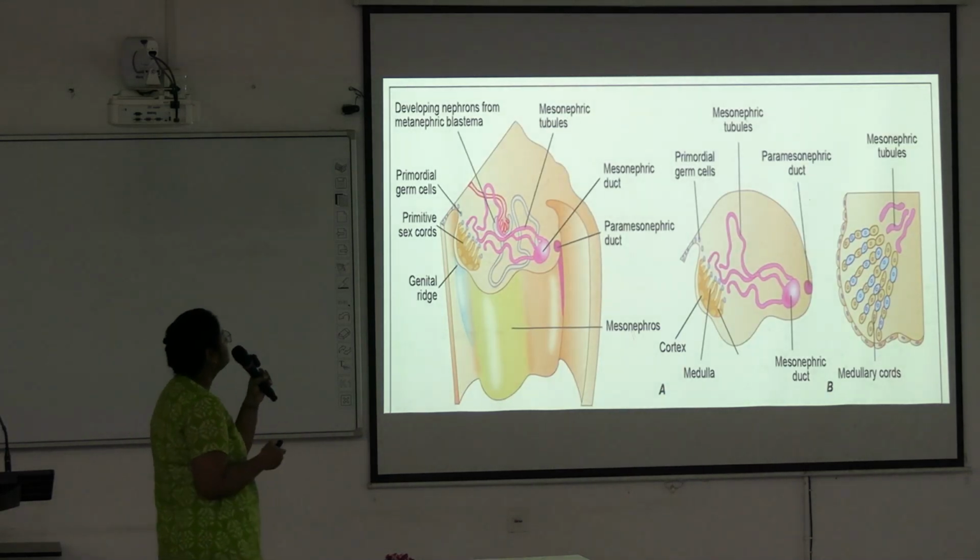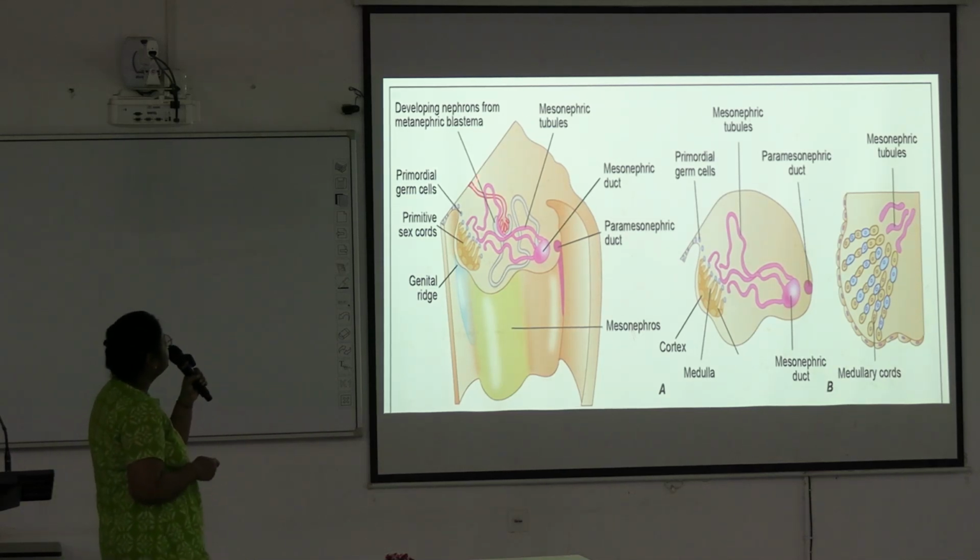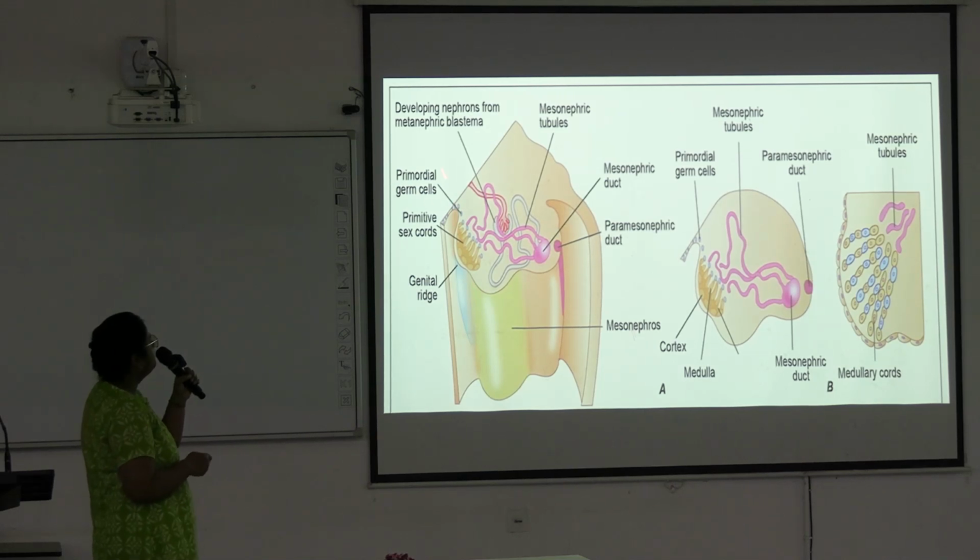Next, see here, this is the primitive sex cord. Primitive germ cells are there, and here is the genital ridge. They are lying within the genital ridge, and cortex develops in case of female to form the ovary, and in male, medulla will develop to form the testis.